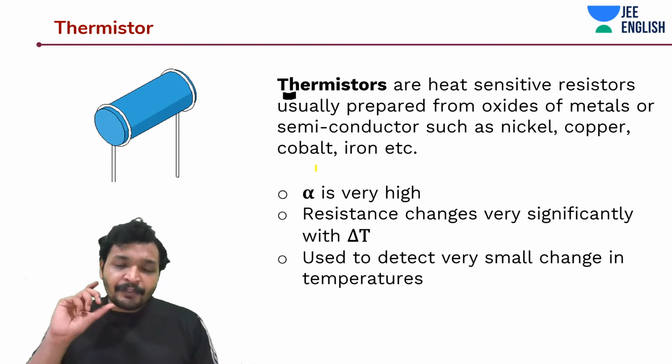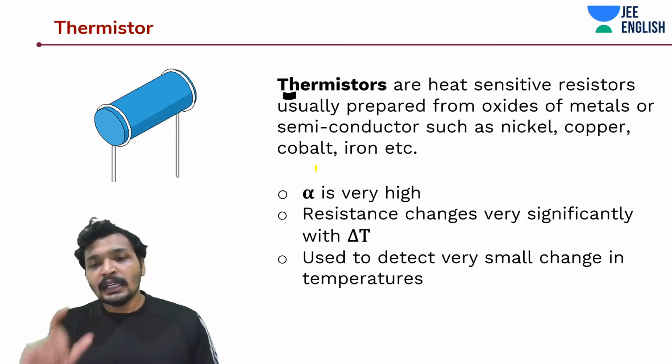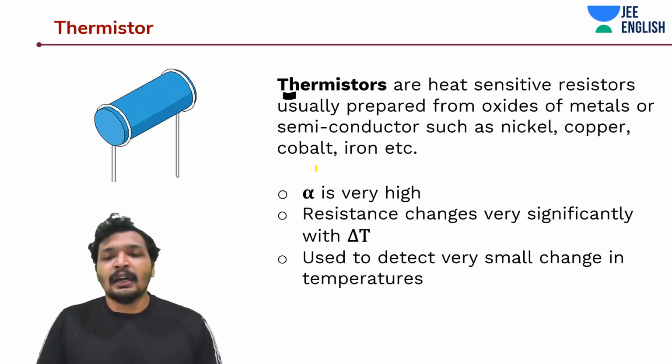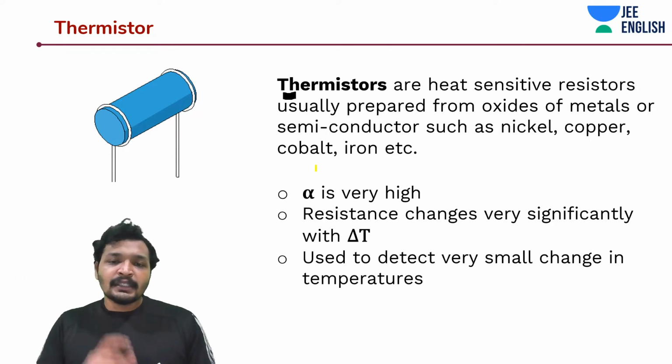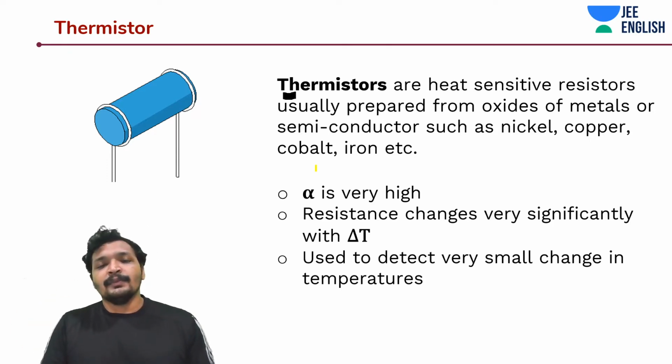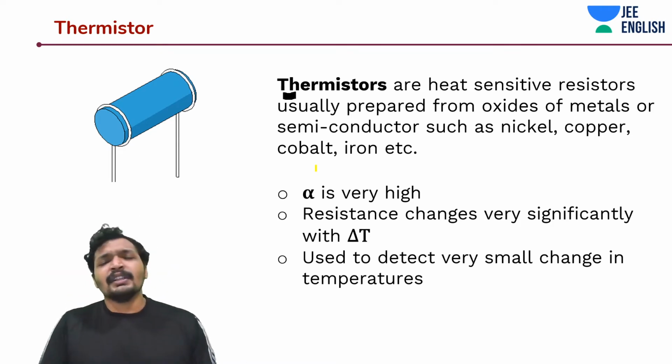So alpha should be very high so that you can use thermistors for heat detection applications. You increase the temperature a little bit, and the resistance changes a lot. They are generally used to detect even a very small change in temperature.